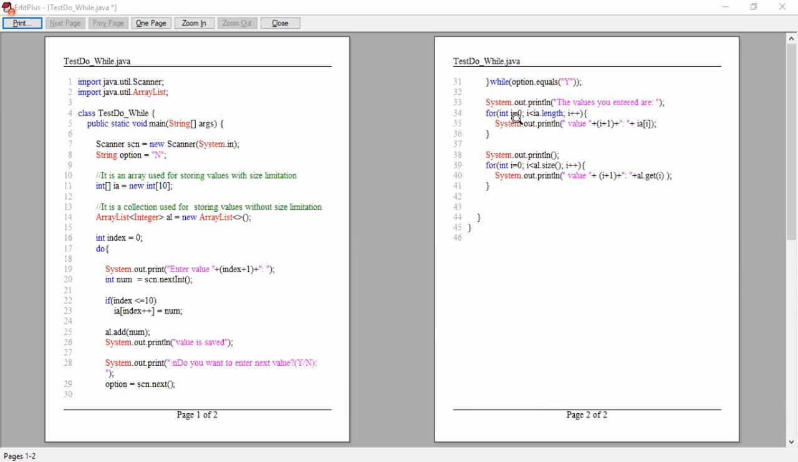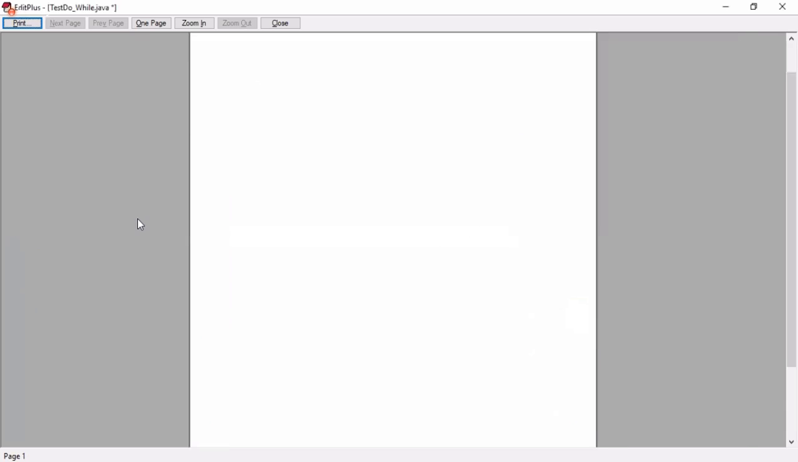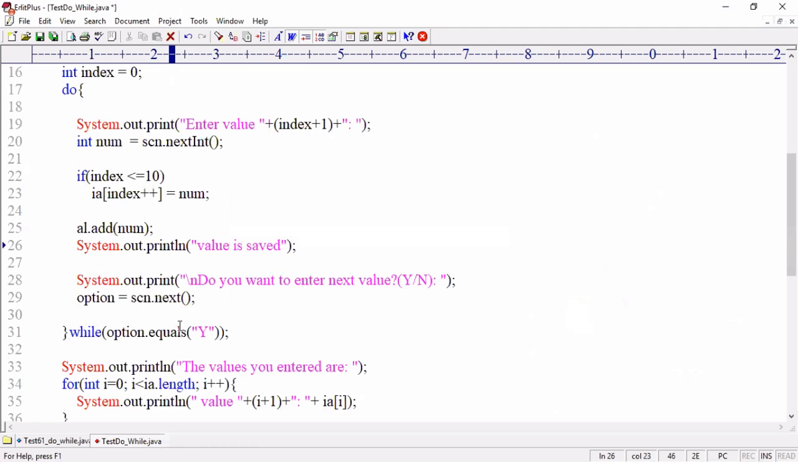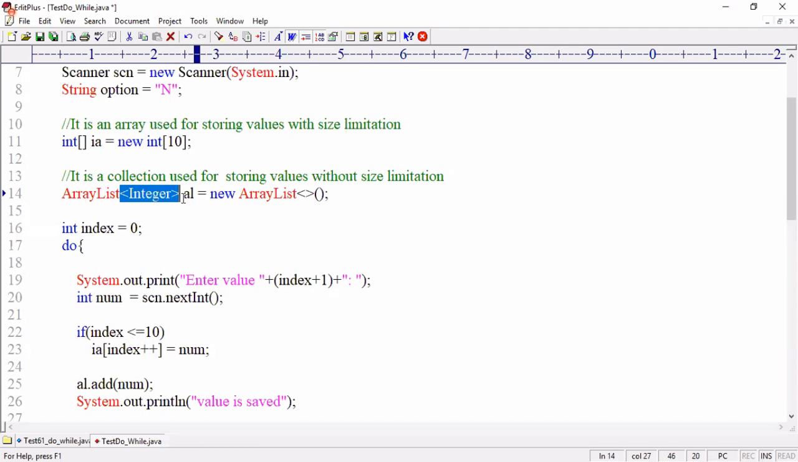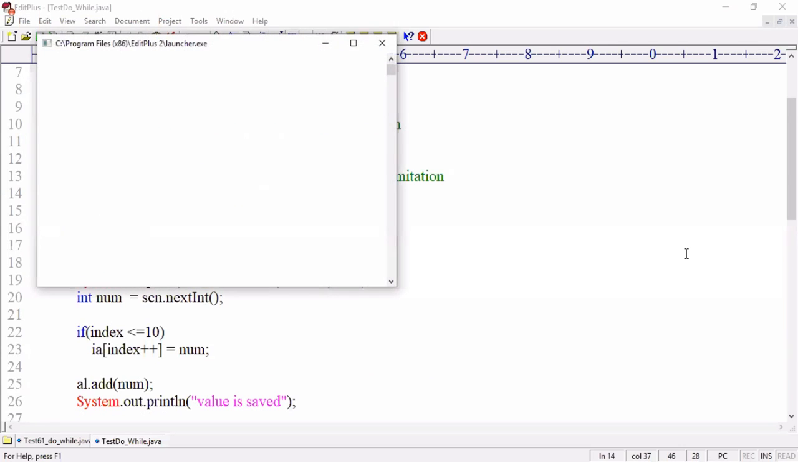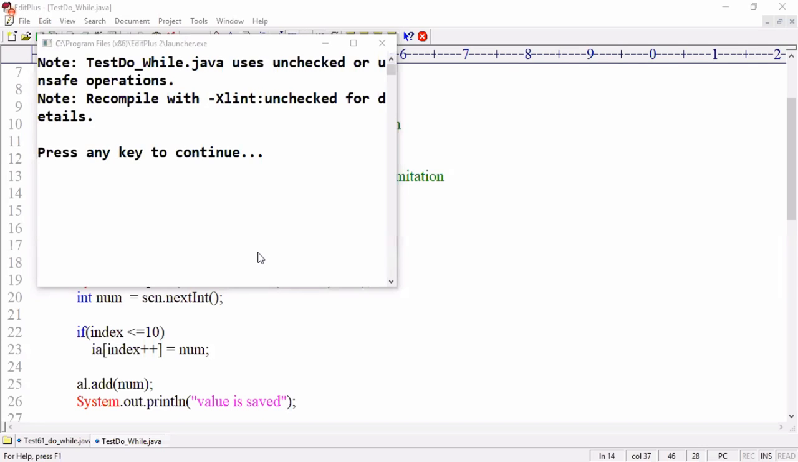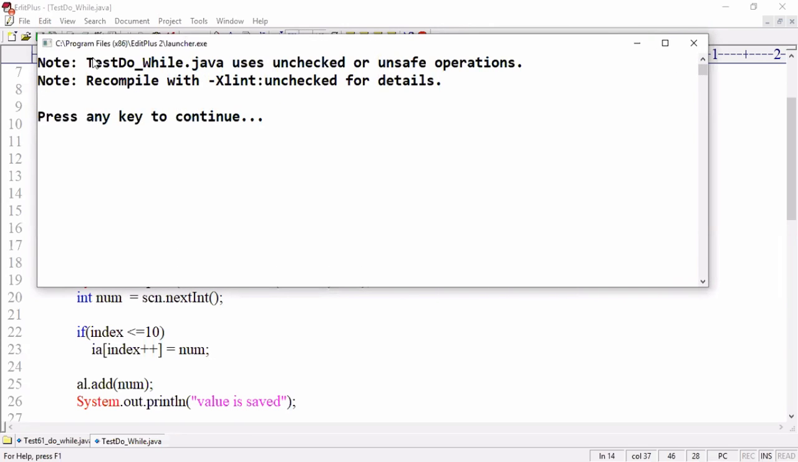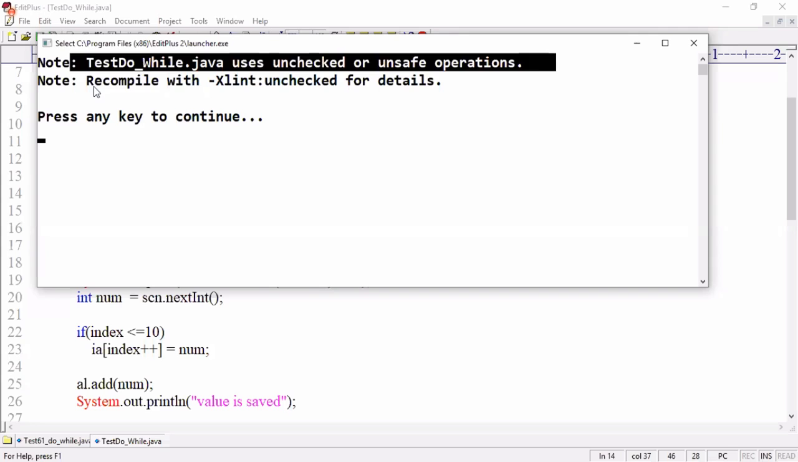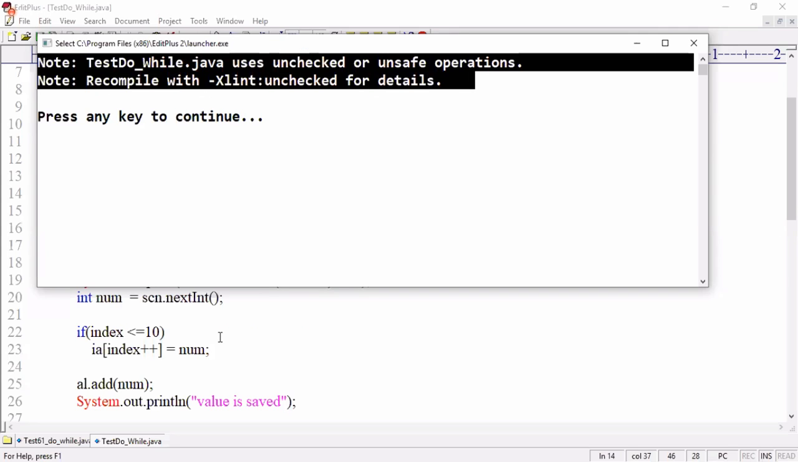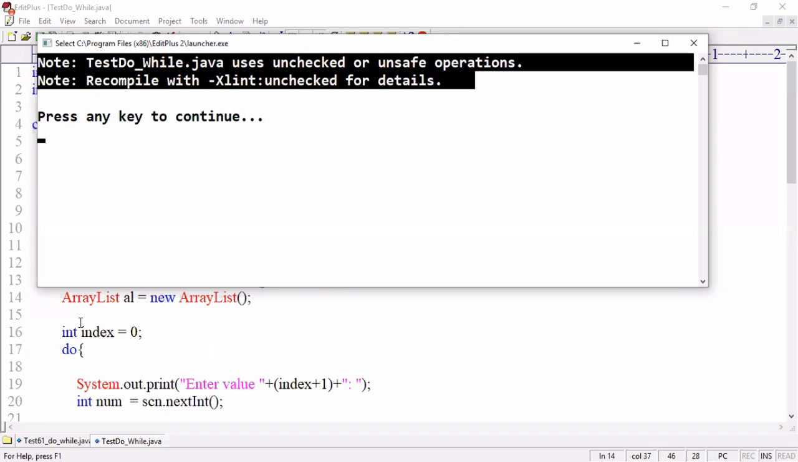Sneha, nothing will happen. If you write it, you will not get the note. If you don't write it, you will get the note. That's it. No compile time error. The compiler is warning you that you didn't inform what type of values you are storing. It says it uses unchecked or unsafe operation. You didn't mention what type of value you are storing in the array list. Array list is meant for storing all types of values. If you don't mention what type of values you are storing, it accepts. But the compiler gives one warning message. You can ignore it.